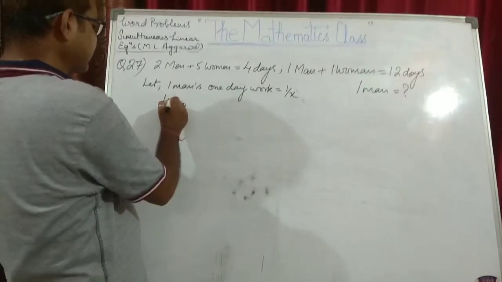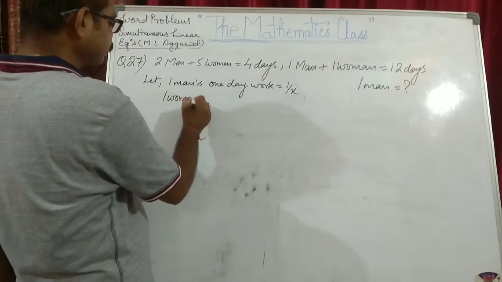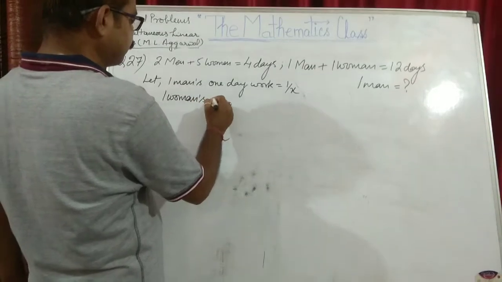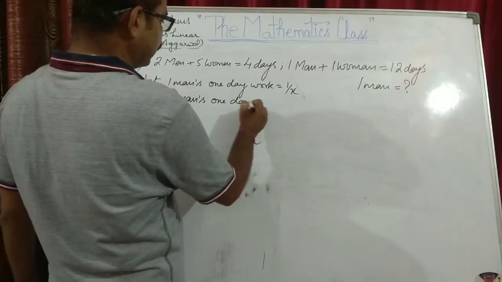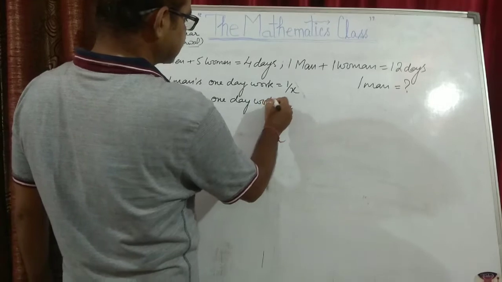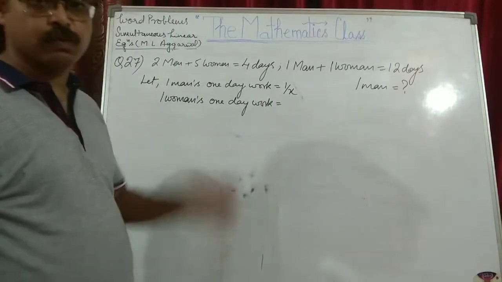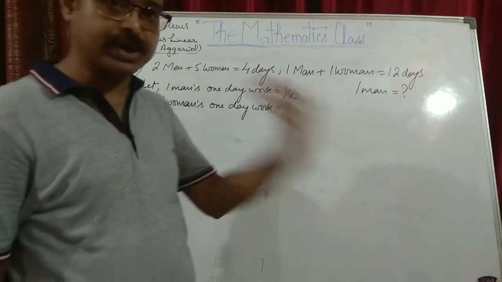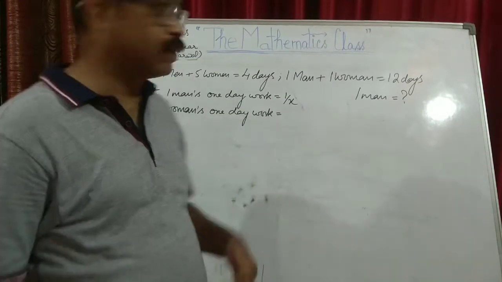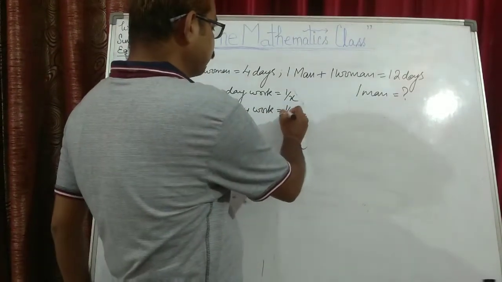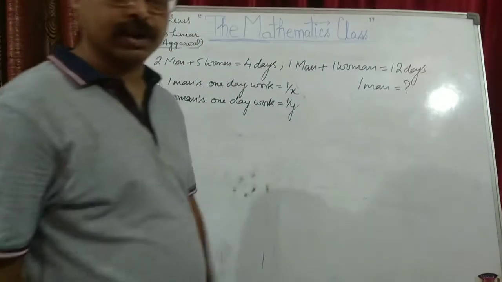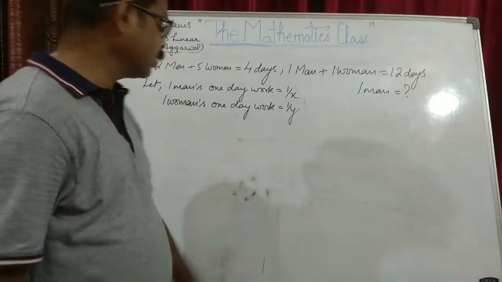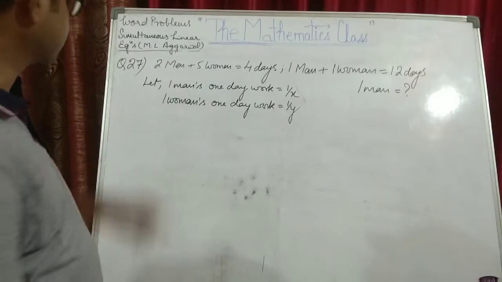Similarly, one woman's 1 day work. Let's say that a woman takes Y days to finish the work. So in 1 day she will be doing 1 upon Y amount of work. Now we will frame the equation.